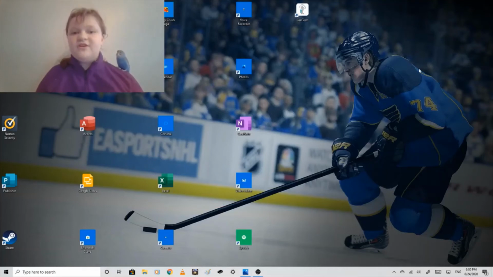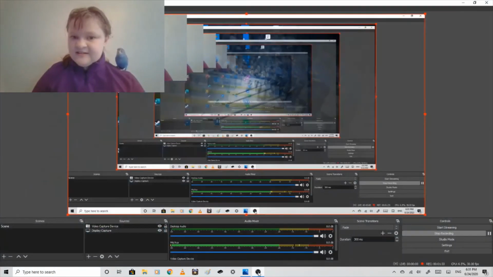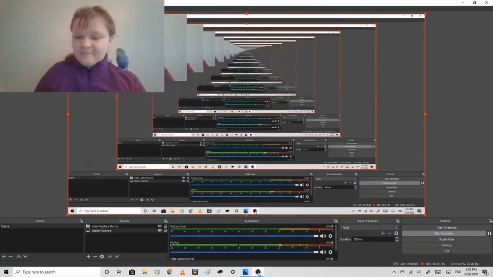One thing you will notice when you are in your desktop is that you don't see yourself. You don't see that little window with you in it. But don't worry, it is still recording. You are still being recorded, so you don't have to worry, even though you can't see yourself. The only reason why they do that is that you could press things where the video should be. Makes it easier.